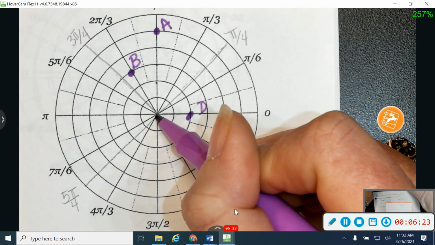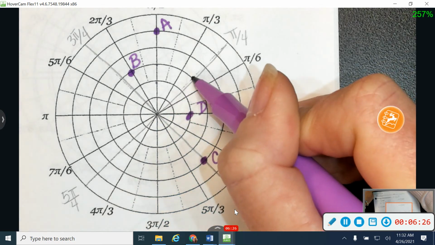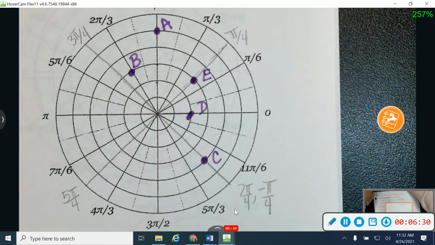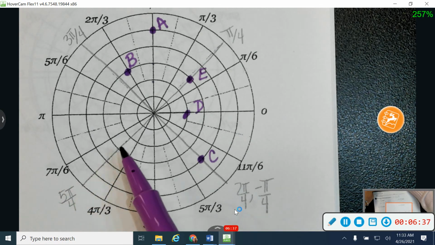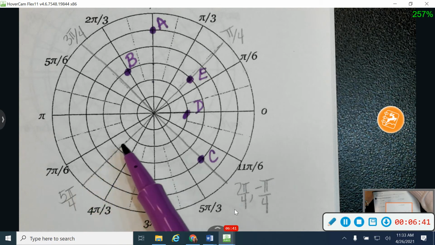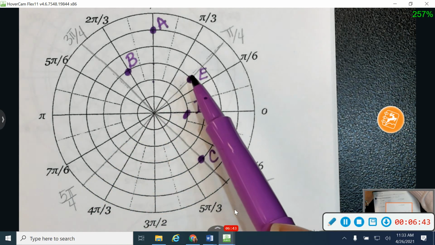So I'm going to go out from my center, 1, 2, 3. So that will be point E right there. Negative radius means I want to go in the opposite direction, which will have the same denominator up here.